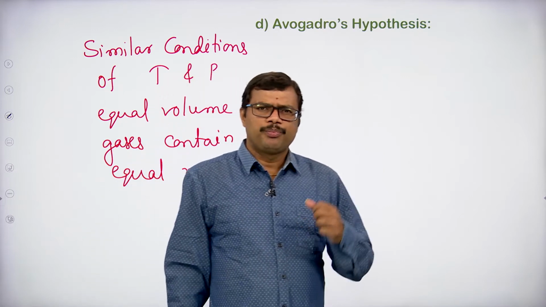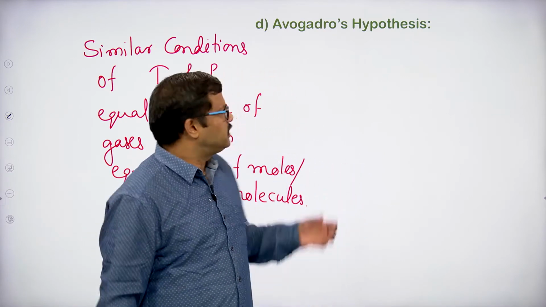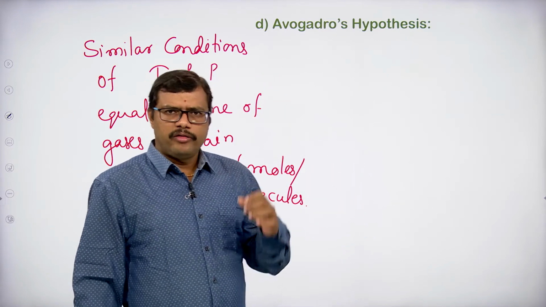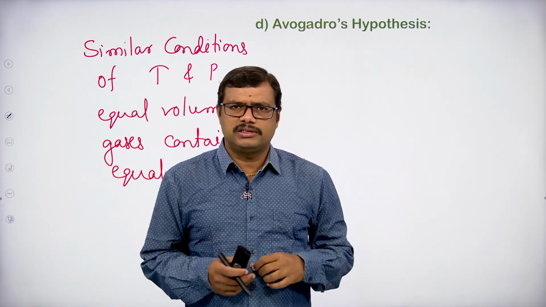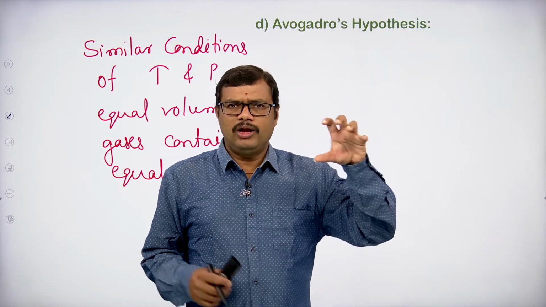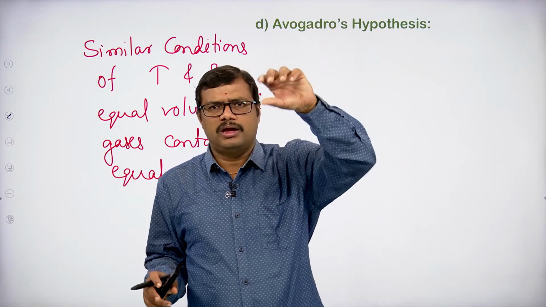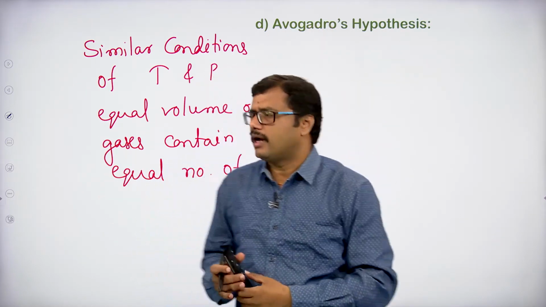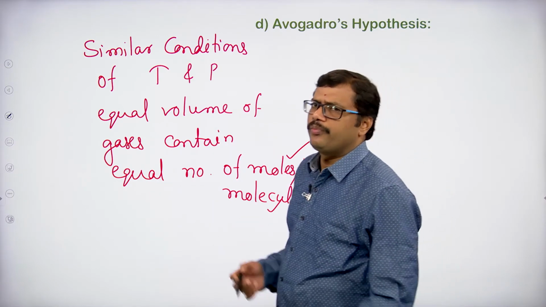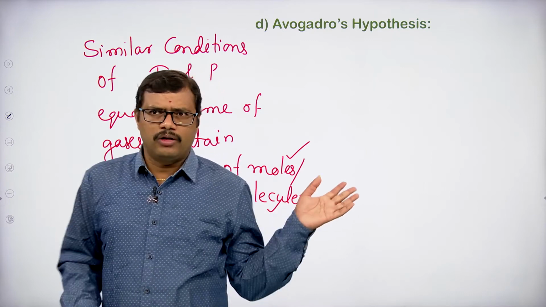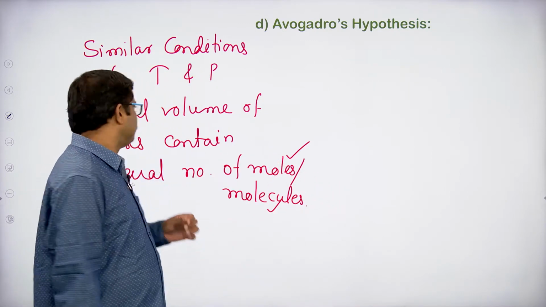By keeping pressure and temperature constant, if we take equal volumes of different gases, then automatically they contain equal number of molecules or equal number of moles. That is Avogadro's hypothesis.